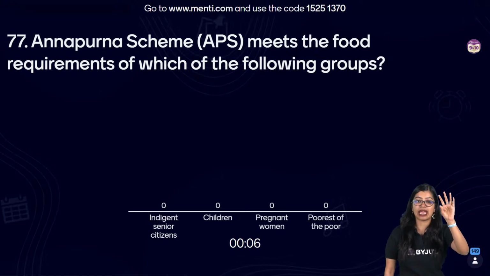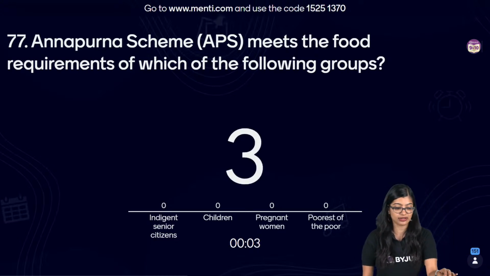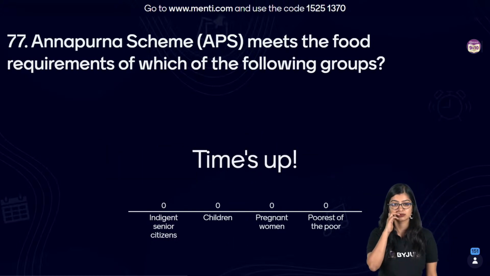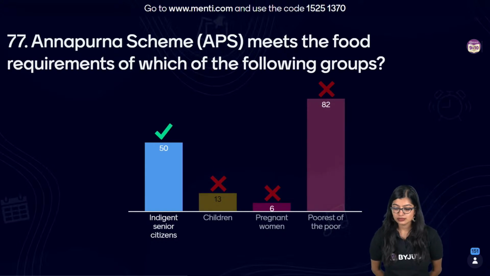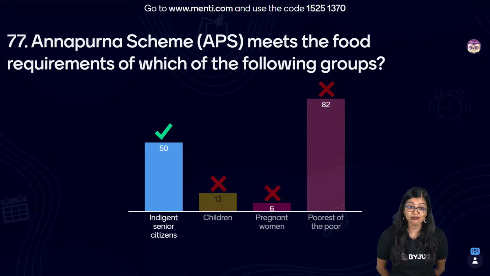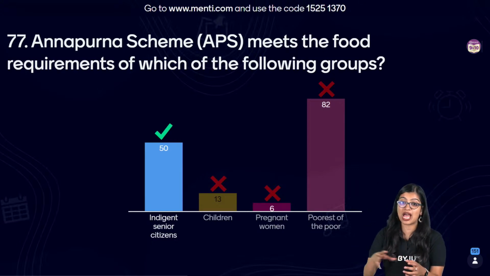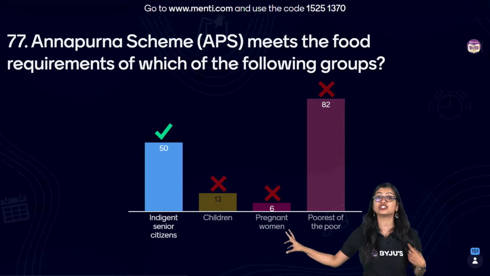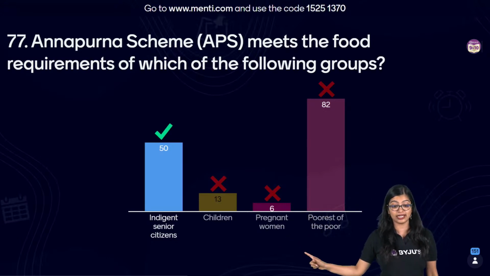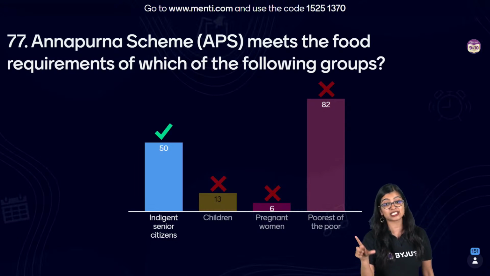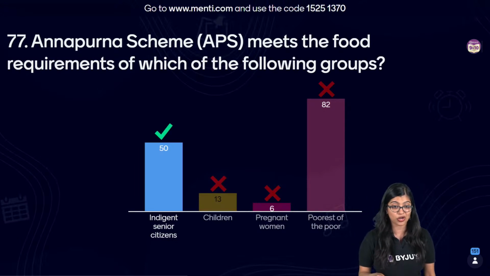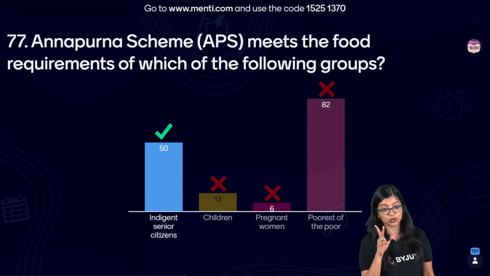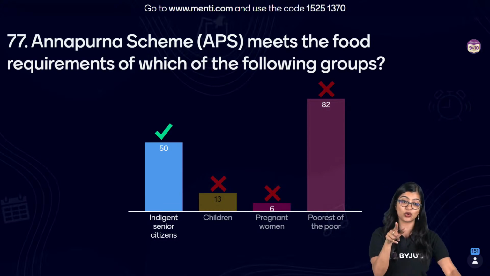See, AAY, APS, two places where you will get confused. Yes, very good, but I can see most of you got confused. Only 50 of you got this right. AAY is a scheme that meets food requirements for the poorest of the poor. But your APS scheme is mainly there to meet the food requirement of indigent senior citizens. So this is a place where you will get confused. Please put a star mark, because this is very, very tricky, and understand the difference between these two schemes. Exactly, Saloni. Very good.